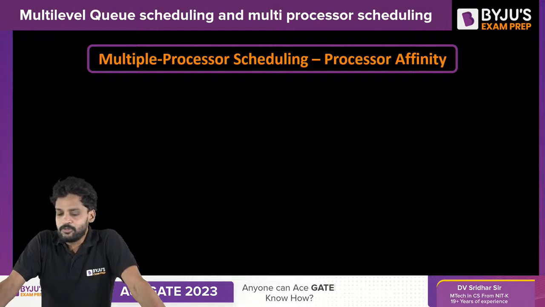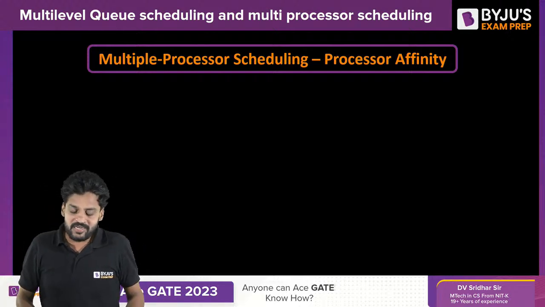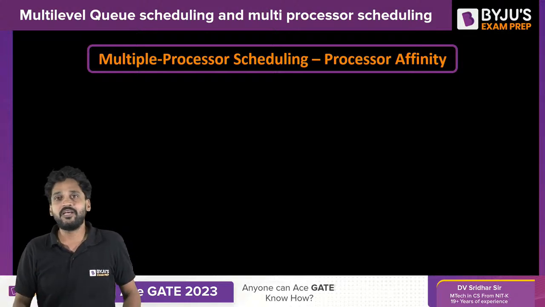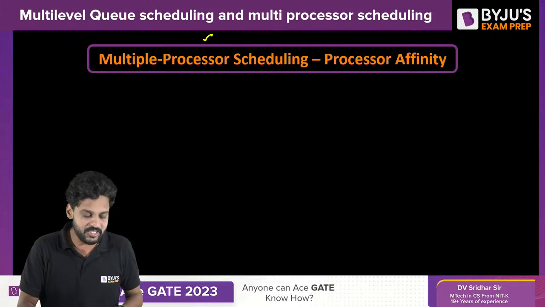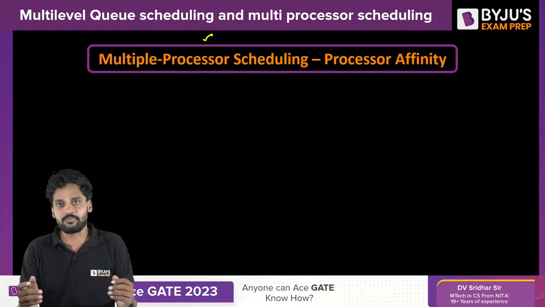Now, can we get into multiprocessor scheduling? Let us understand what challenges we are going to face with multiprocessor scheduling. Understand carefully. What is a multiprocessor system? A computer system with more than one processor.